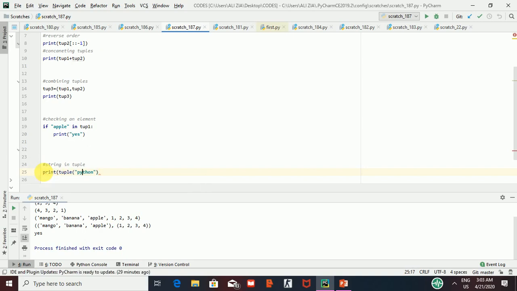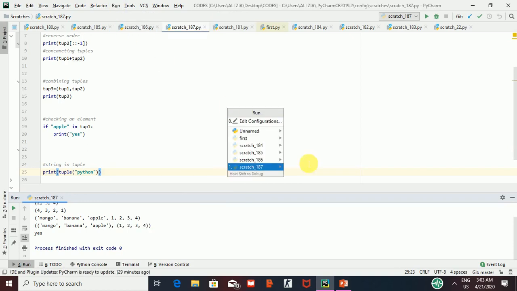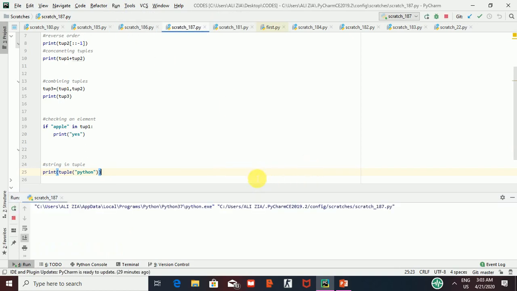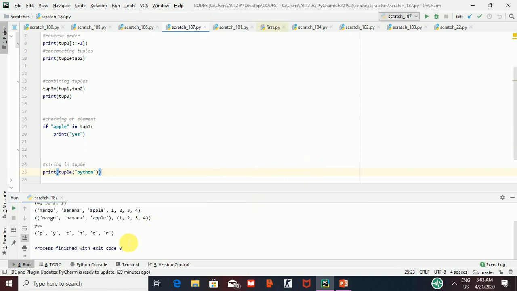Then I am going to run this. Here you can see each and every letter of the word Python has been made an element in a tuple, and they are all in one tuple, with 6 separate letters.